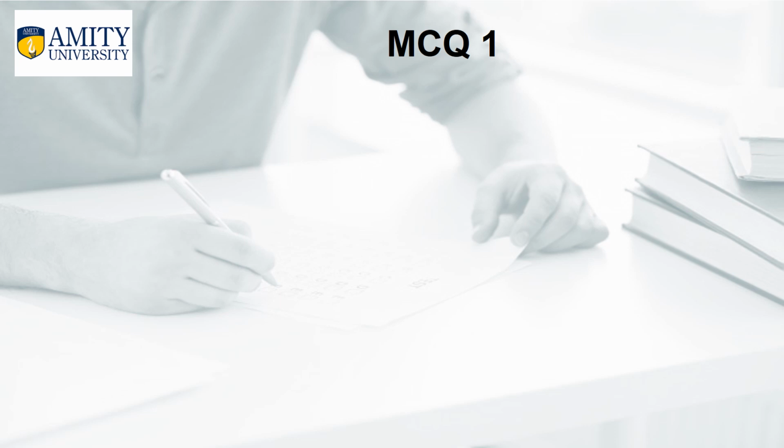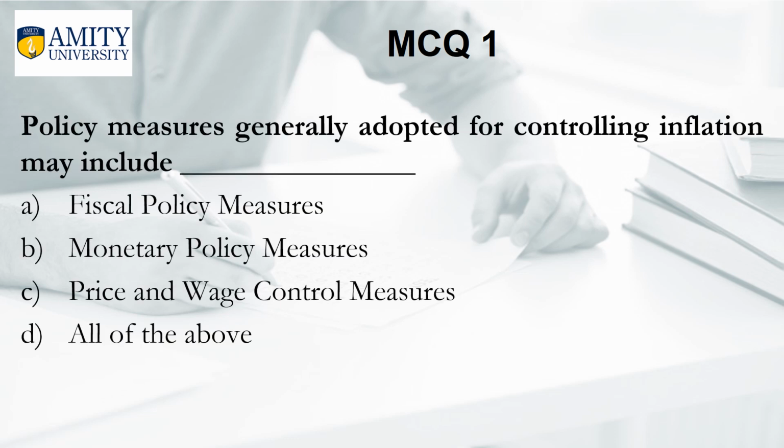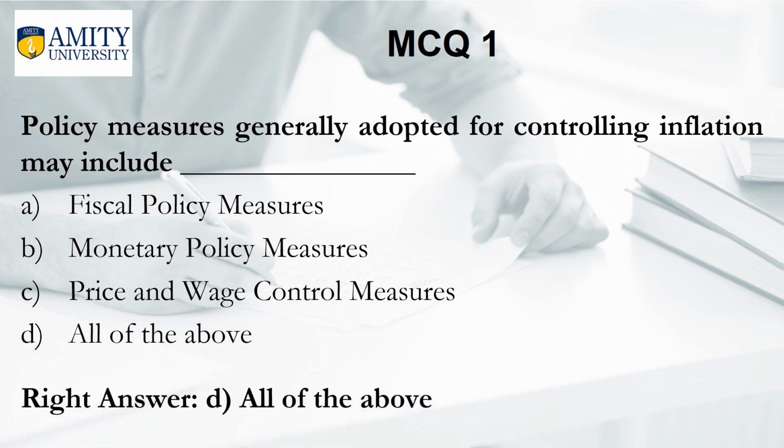Question number 1: policy measures generally adopted for controlling inflation may include: option A, fiscal policy measures; B, monetary policy measures; C, price and wage control measures; D, all of the above. And the right answer is D, all of the above.